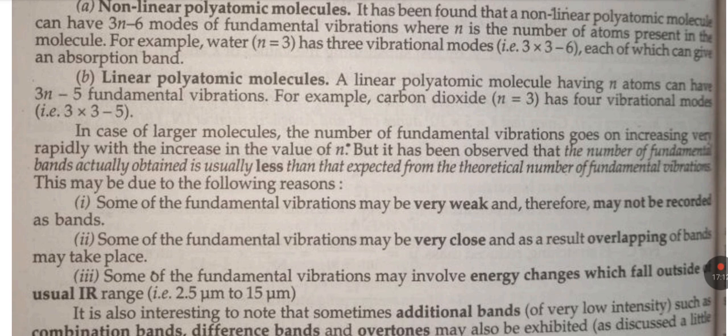For example, water, where n is equal to 3, has 3 vibrational modes, each of which can give an absorption band. Linear polyatomic molecule. A linear polyatomic molecule having n atoms can have 3n-5 fundamental vibrations. For example, carbon dioxide has 4 vibrational modes, that is 3 into 3 minus 5.